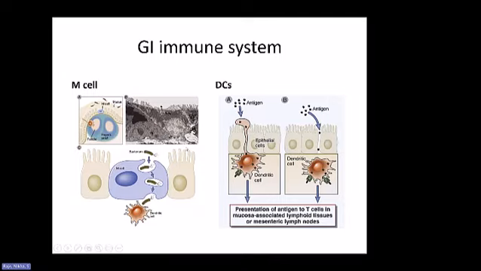So that's M cells. We talked about dendritic cells. Dendritic cells present in the mucosal tissue can extend their dendrites, or their arms, into the lumen, so that they can get a taste of whatever antigen is coming through, and then they can use that to present it to the T cells in the lymphoid tissue.